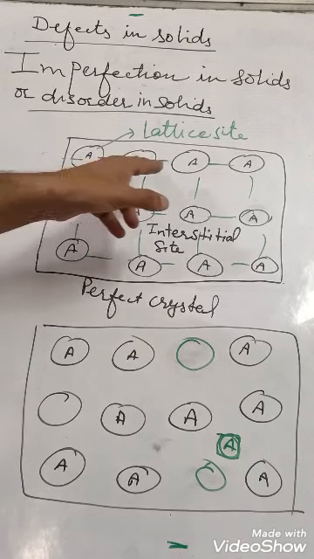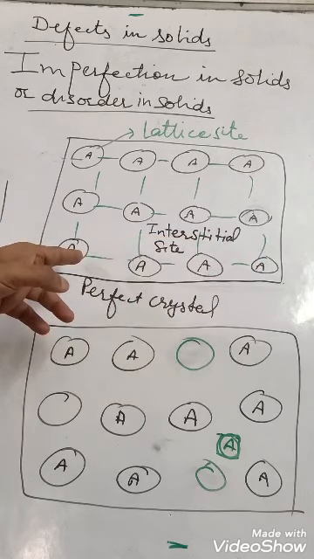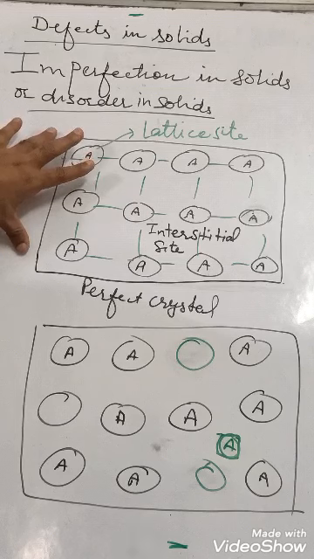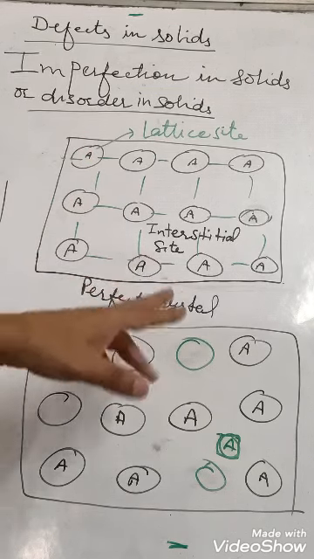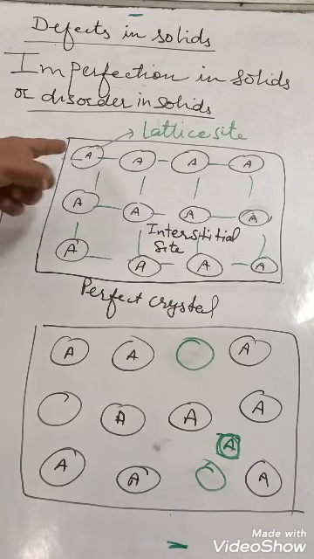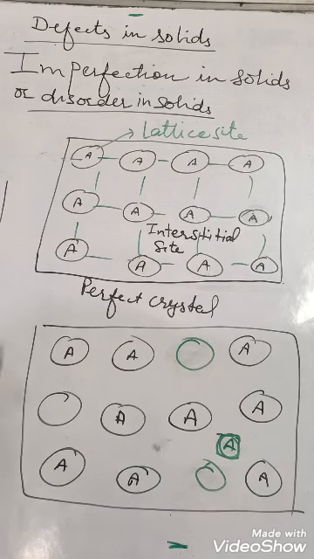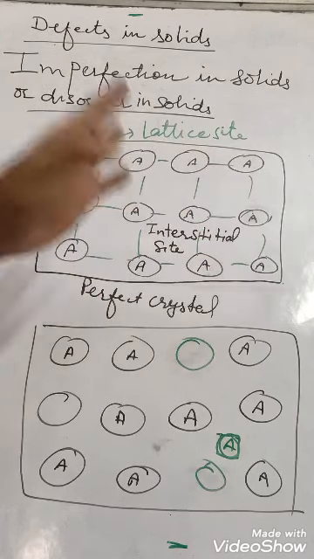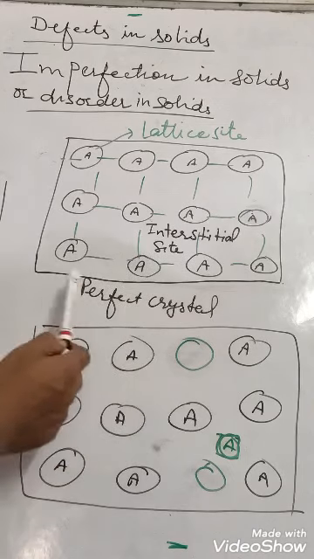So look here, when particles are arranged in a proper order in a crystalline solid, then such type of solid is known as perfect crystal or perfect solid, because there is no deviation in the arrangement of particles, no deviation in the layer, in the line, in the row. So this is a perfect crystal.